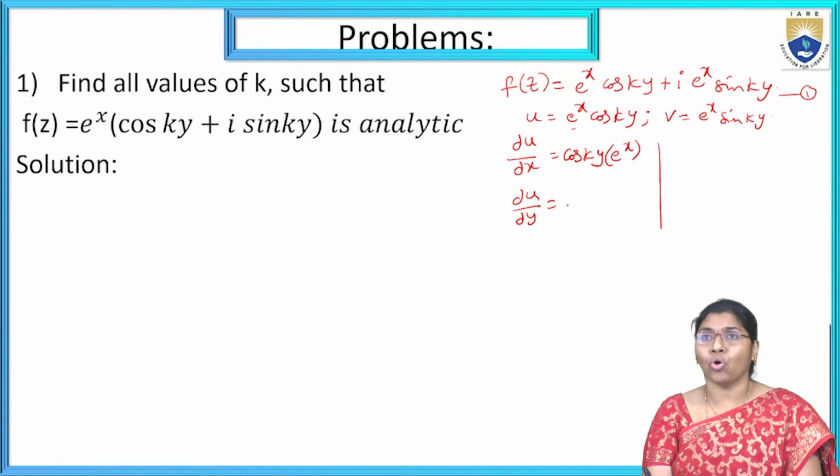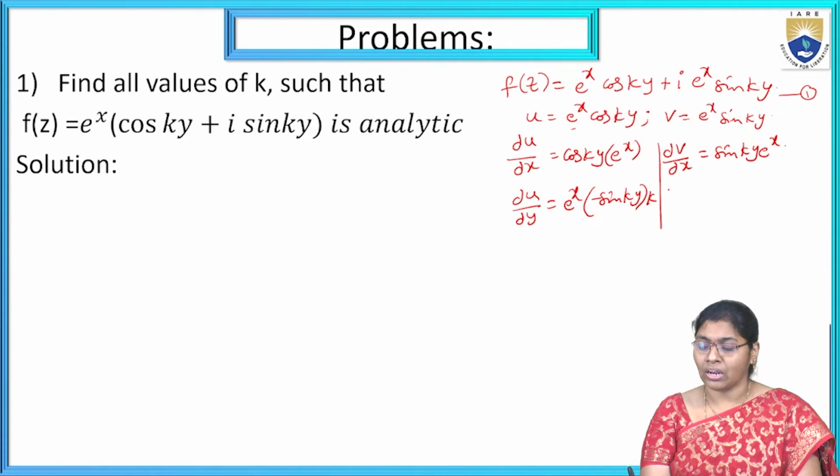Similarly dou u by dou y, e power x is treated as a constant and the derivative of cos ky is minus sin ky into k. Similarly dou v by dou x, sin ky is a constant and the derivative of e power x is e power x. Next dou v by dou y, e power x is treated as a constant and the derivative of sin ky is cos ky into k.